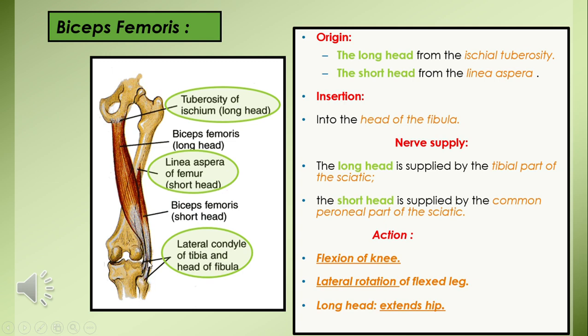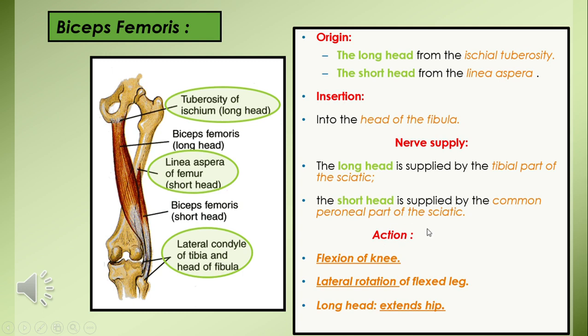This insertion is interrupted by lateral collateral ligament or fibular collateral ligament, and thus there is an extension from this insertion onto the tibia as well. The long head is supplied with the other hamstrings by the tibial part of sciatic nerve, while the short head is an exception and is supplied by the common fibular part or common peroneal part of the sciatic nerve.